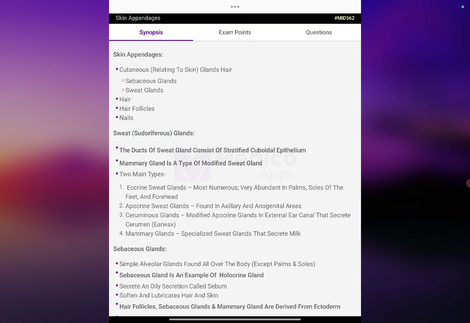Sweat glands have two main types. Eccrine sweat glands are the most numerous, very abundant in the palms, soles of the feet and the forehead. Apocrine sweat glands are found in the axillary and anogenital area. Ceruminous glands are modified apocrine glands in the external ear canal that secrete cerumen, or earwax. Mammary glands are specialized sweat glands that secrete milk.